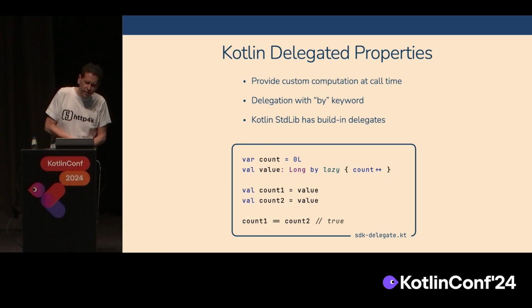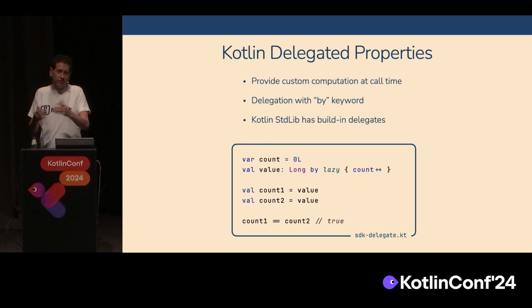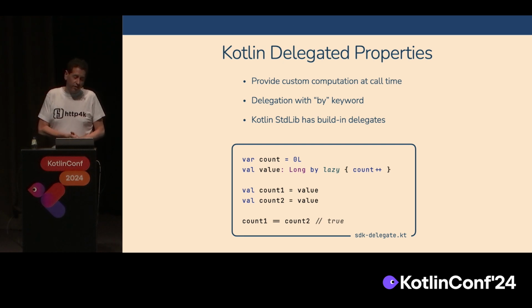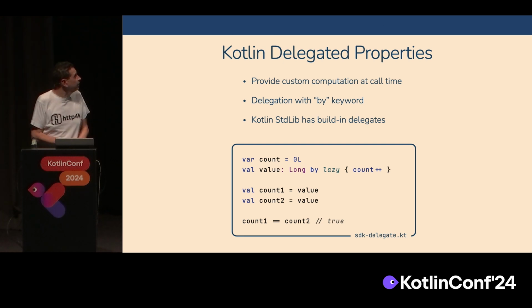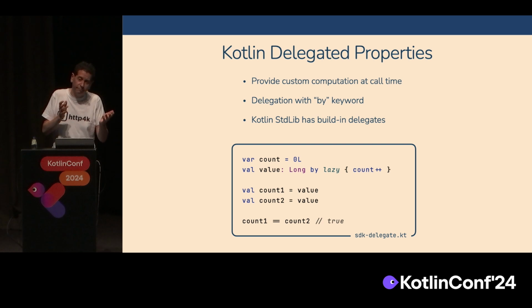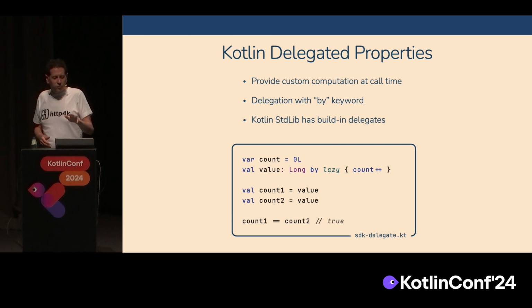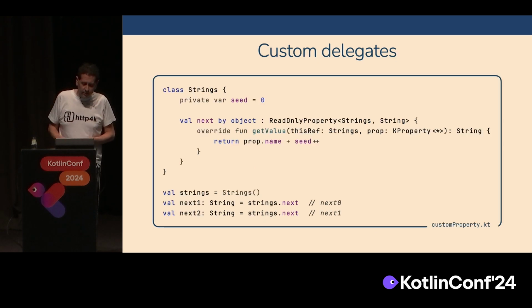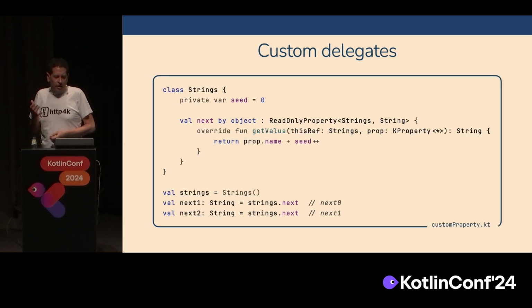There are a bunch of these built in. We use the by keyword to signal to Kotlin that that's what we're doing. The ones that are built in are like lazy, as in this example, where we're reading the same value twice, but it only gets computed once. There's also by map, there's by observable. I'm sure I'm missing a couple, but we can provide some custom behavior based on this technique. We do that using custom delegates.